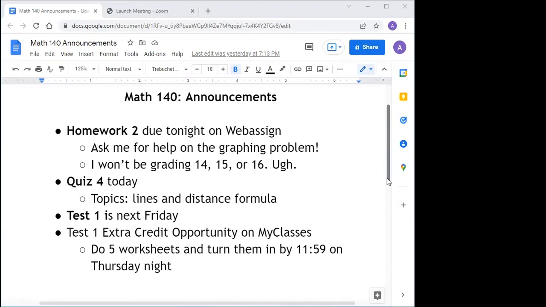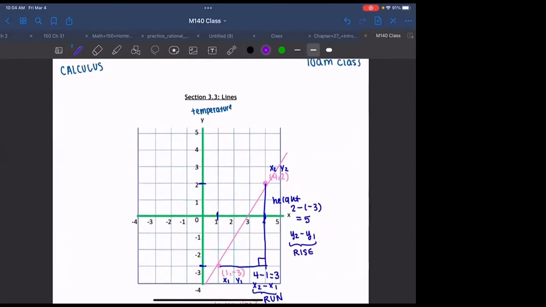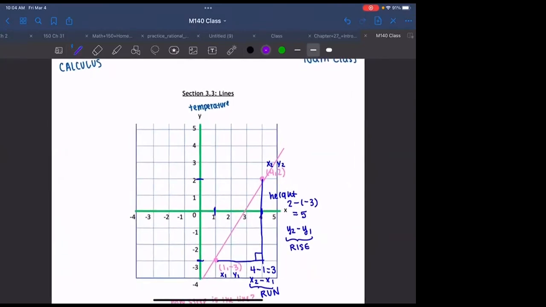All right. Okay, so why don't we do this? Let's switch gears into our first topic of the day, which is continuing lines. Let's try to just go through what we've done so far. We've talked about lines, which are very important because they're the backbone of calculus. The idea of slope, or how steep something is, is very important when you put it into perspective of actual things that happen in real life.